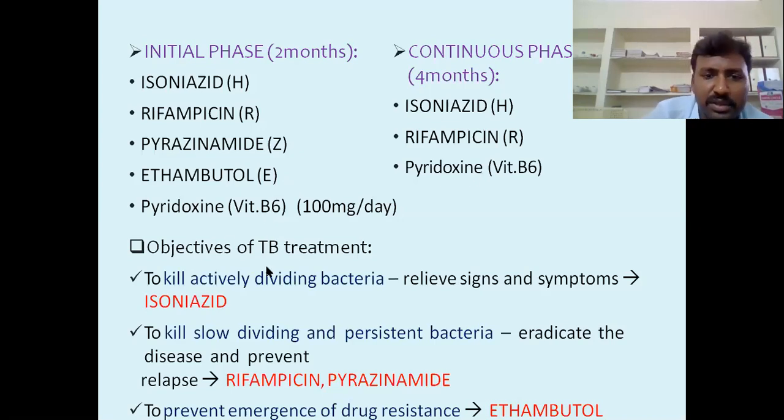Next, objectives of tuberculosis treatment: to kill actively dividing bacteria and relieve signs and symptoms, with isoniazid. To kill slow dividing and persistent bacteria, eradicate the disease and prevent relapse, with rifampicin and pyrazinamide. To prevent the emergence of drug resistance, if the organism gets resistant, we have to use ethambutol.